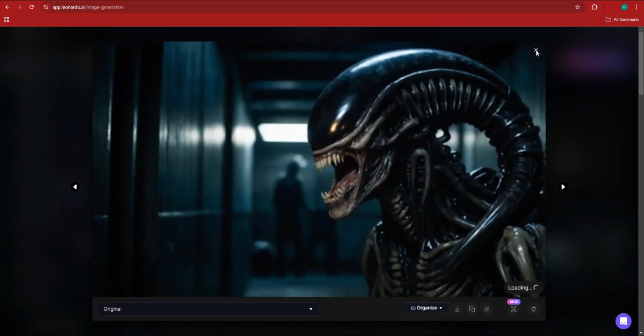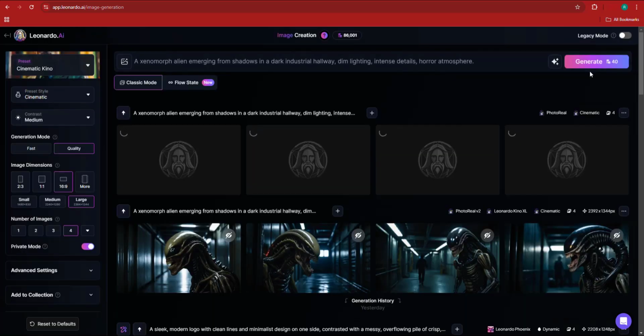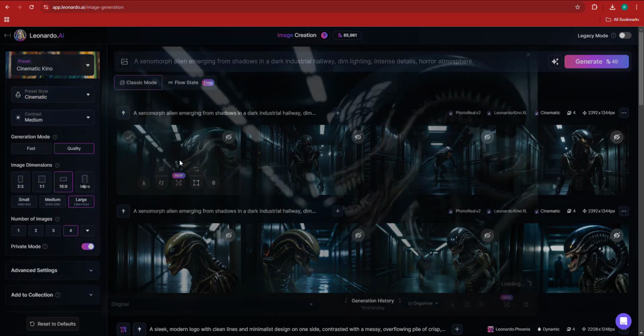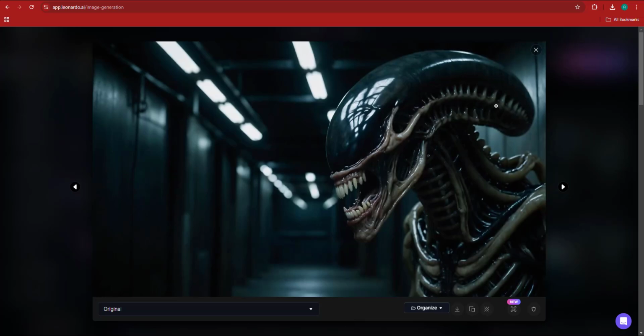It doesn't need to be that way. It should be head, tall, and this one looks scary enough. It's a scary xenomorph, I gotta tell you, but we can make it even scarier than this. And yeah, we got a classic xenomorph, I would say. This is the classic xenomorph, with its head a bit taller than this, but I gotta tell you, this one is a bit scarier.